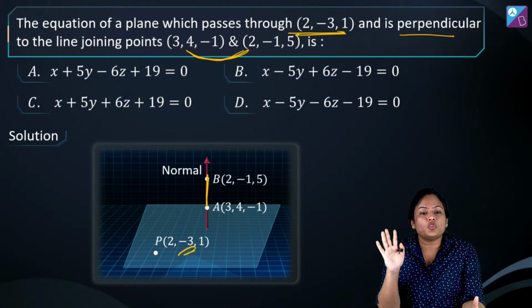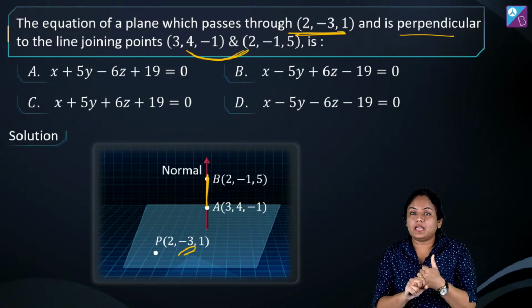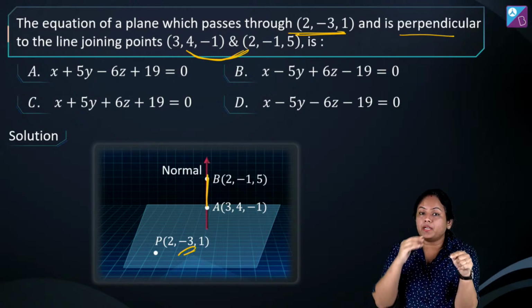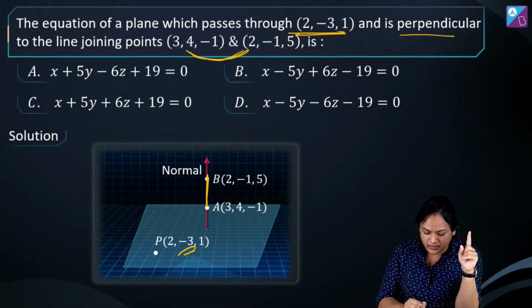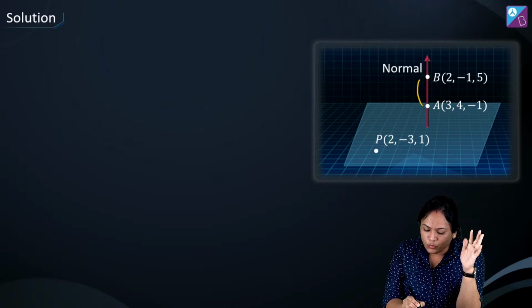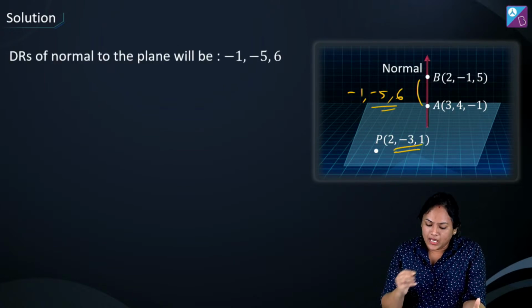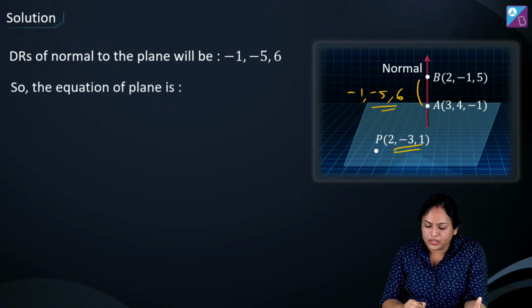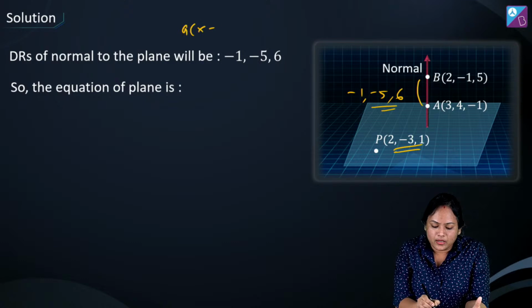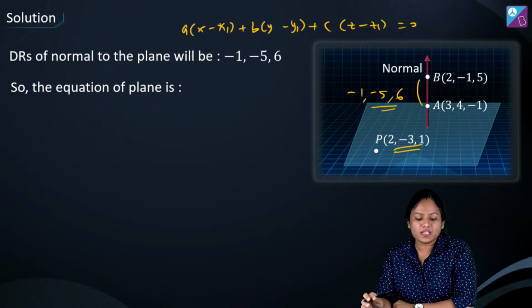Okay? So quickly use the first form which we learned, guys, and tell me what answer you are getting. A, B, C are the DRs of the normal. Here we subtract the coordinates of B and A, so you are going to get this. If I have to find the DR of the normal, when I subtract, it's going to become somewhat like -1, -5, 6. So I have the DRs of the normal with me. I have the point, and I hope you remember the formula. It was a times (x minus x1) plus b times (y minus y1) plus c times (z minus z1) is equal to 0. Right? So quickly substitute, guys.